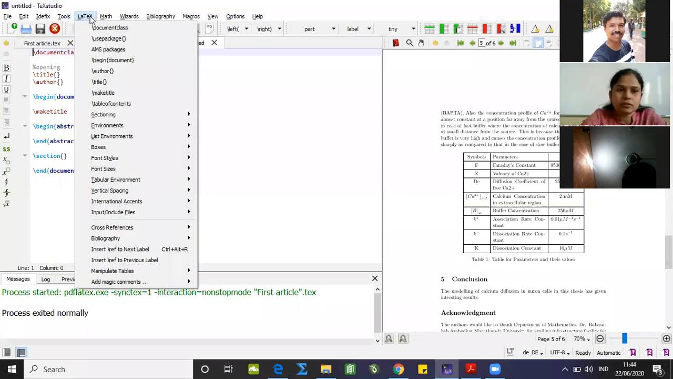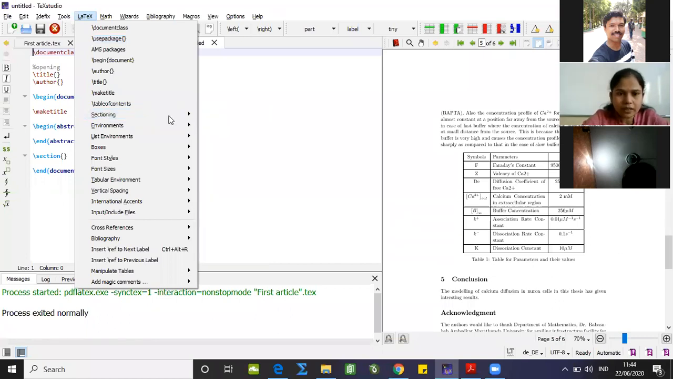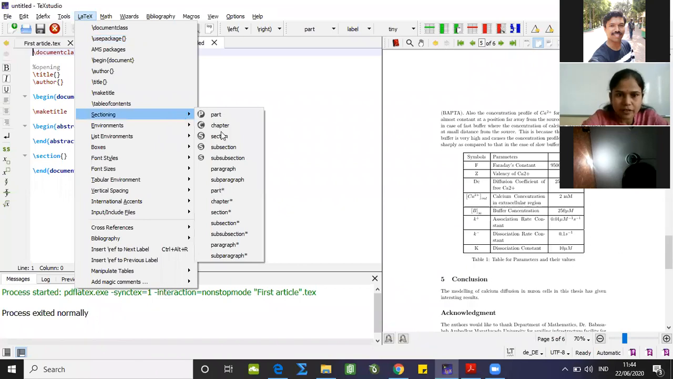Come to the further tab, which is LaTeX. In this tab, we are having different commands like document class, use package, AMS packages, begin document, author, and so on. So from here also, we can access these particular commands. Then sectioning, for sectioning, all of these commands we can have here. Now let me elaborate a point over here. We are having here section and below that section star. So that has a particular meaning. I'll explain that while dealing with the research article also.